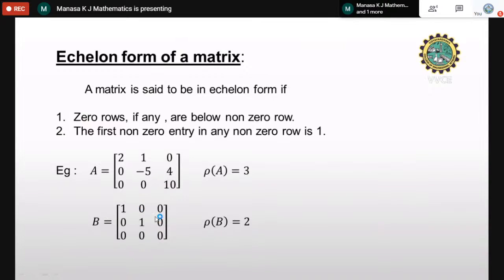Now, the number of non-zero rows. Of course, we have a non-zero element here, so this is a non-zero row. The second row is also a non-zero row. You see the third one, which is completely 0, 0, so it is called a 0 row. So we have just 2 non-zero rows, this one and this one. Therefore, the rank of this matrix is 2. It is the number of non-zero rows in row-reduced echelon form. You have to use row operations only to convert the given matrix into echelon form of a matrix.